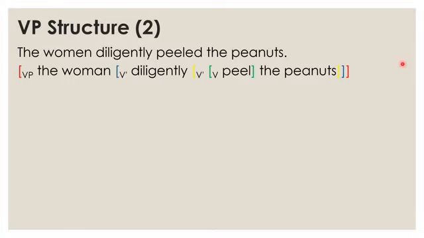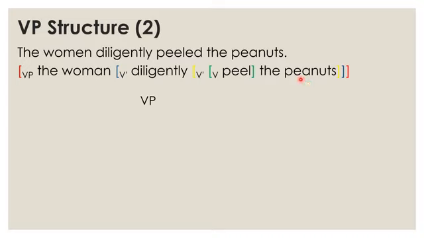The women diligently peel the peanuts. We have the women as a specifier. It branches into the women and the two brackets, diligently peel the peanuts. And diligently here is the attribute, and it's the V bar, peel the peanuts, and peel is the head, V head, and peanuts is the complement.